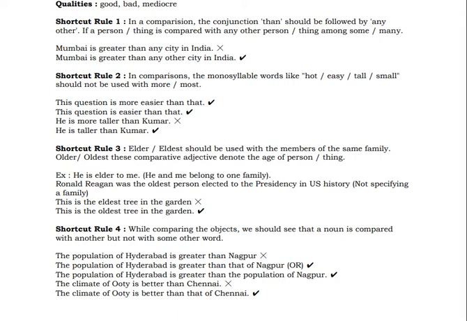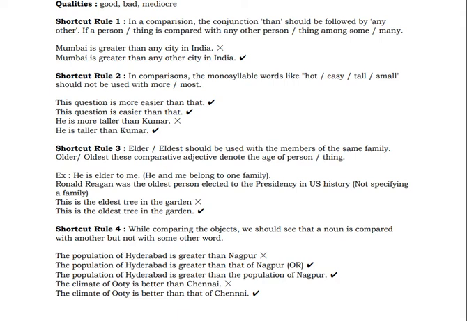Handsome, more beautiful, most beautiful, that can be used. But not in the case of words which are quite short, like hot, big, easy, tall, small. In that case, you shouldn't use more or most. This question is easier than that. He is taller than Kumar.